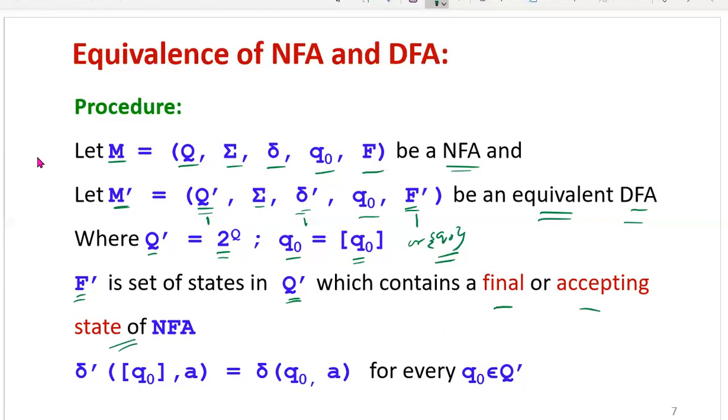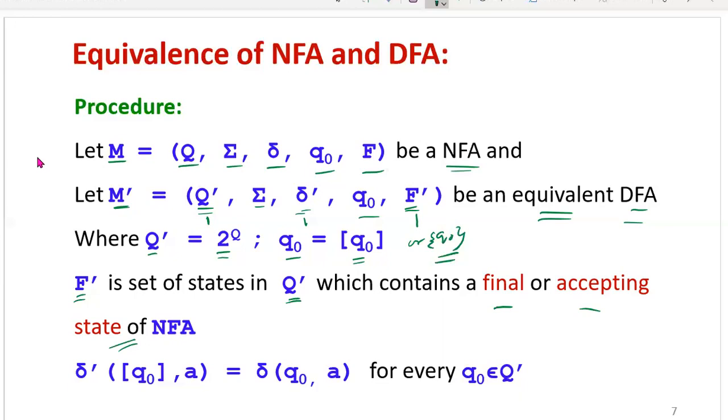So in Q dash, the states which are combinations including F, we will consider all as final states of the deterministic finite automaton M dash.